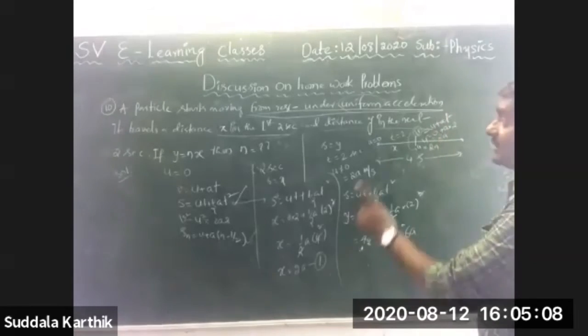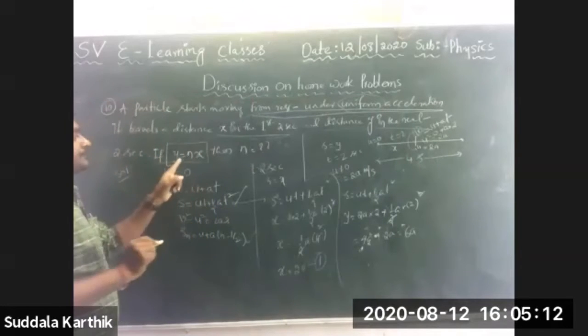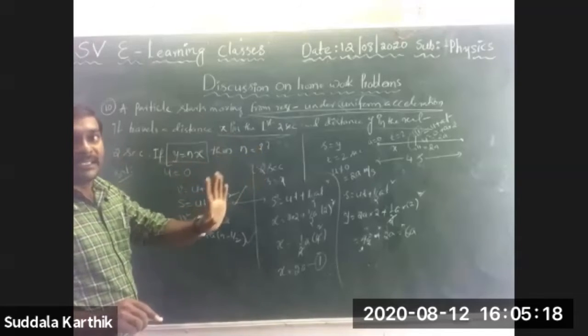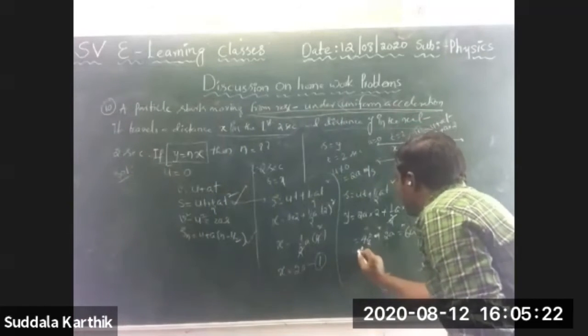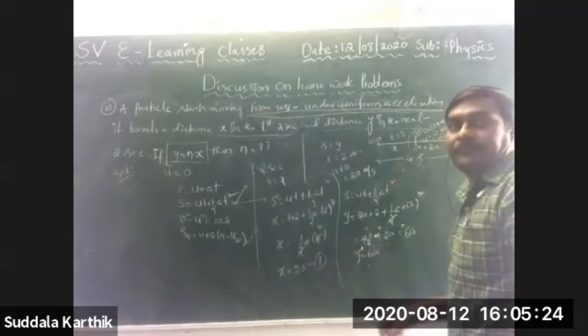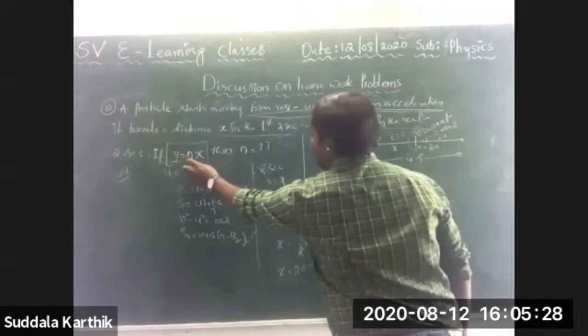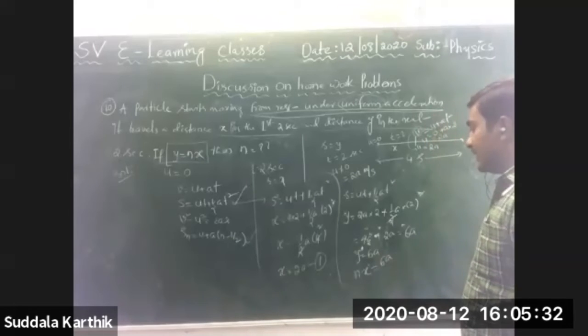But one condition is given, Nana. If y is equal to nx, then n is equal to how much? He asked that one, Nana. So y is equal to nx. Here I got y equal to 6a, Nana. So I am writing nx, as they given in the question, is equal to 6a, Nana. Then what is being asked, Nana?